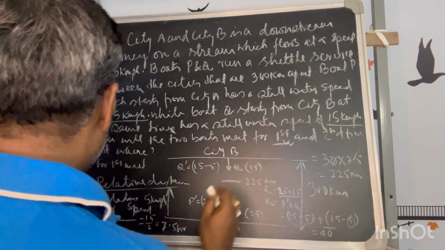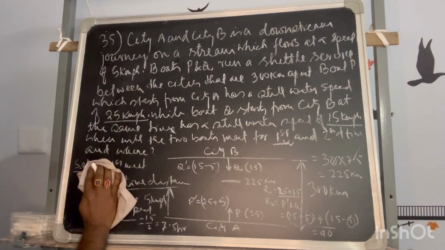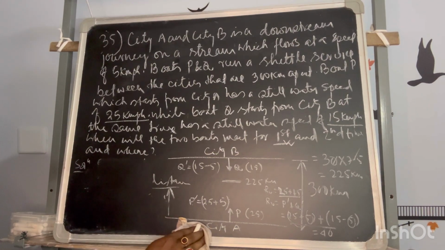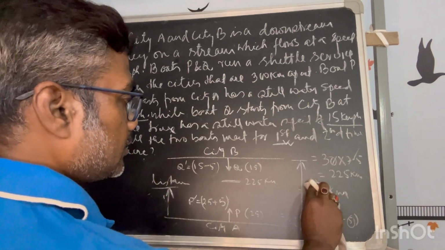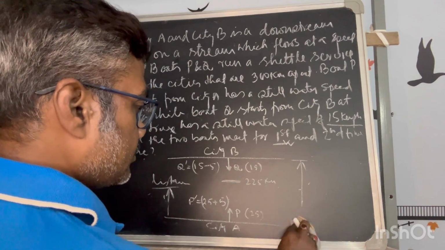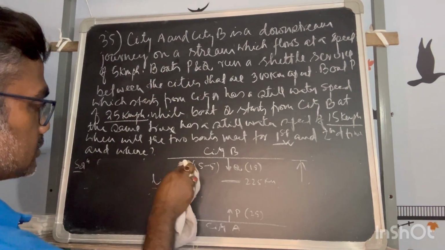Okay, now we'll do the second one. So now I will rub whichever is not needed. So this is over, this is over, this is over. Yes, this is over, this is over.